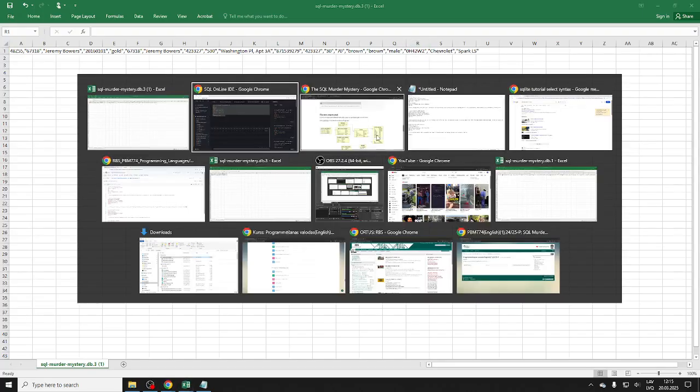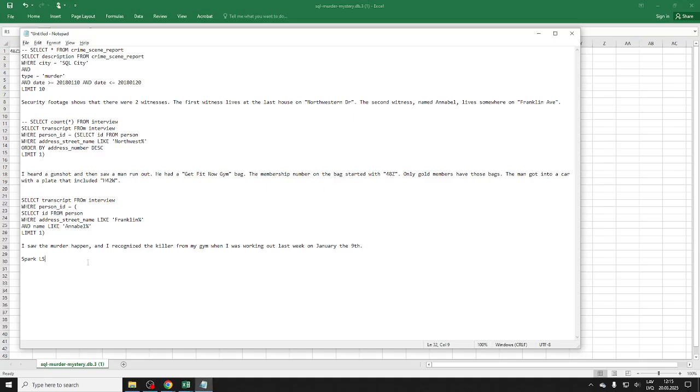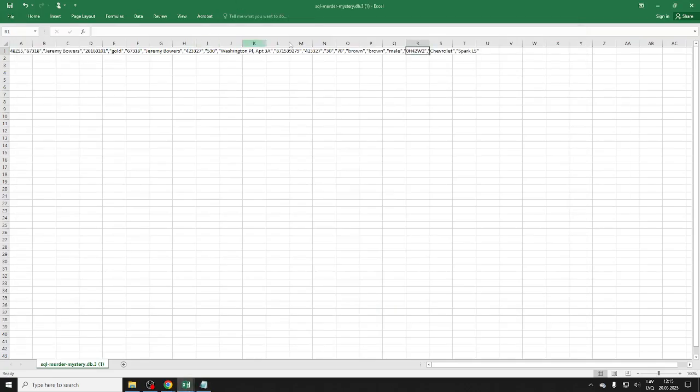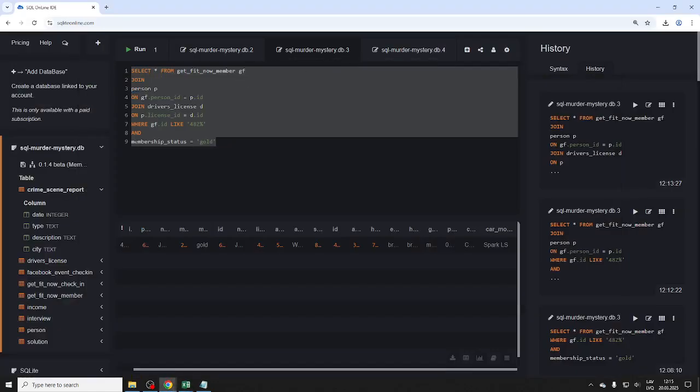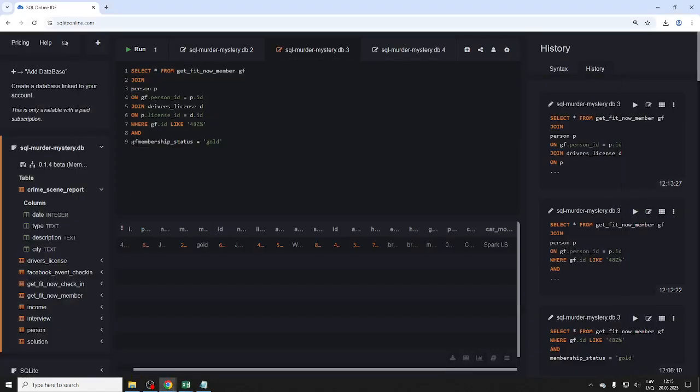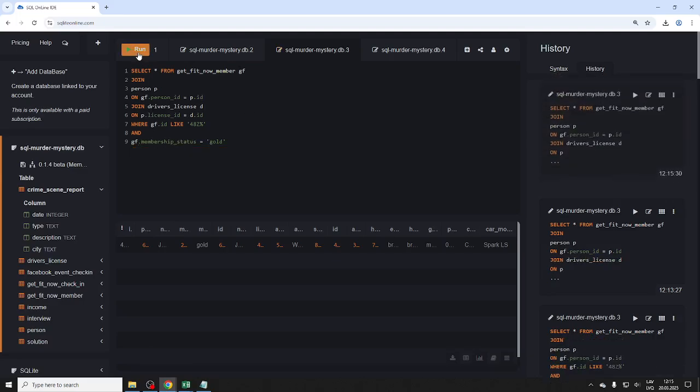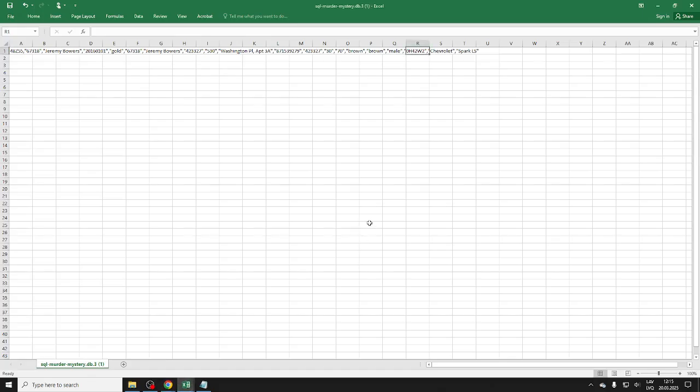Let's take a look. I will add this. And maybe I should of course do this GF. This should be GF, just in case. You have to be careful sometimes with these. Sometimes you need to specify all fields if you have multiple tables. Let's do it again. Yeah, it worked again. Okay. And we have it.